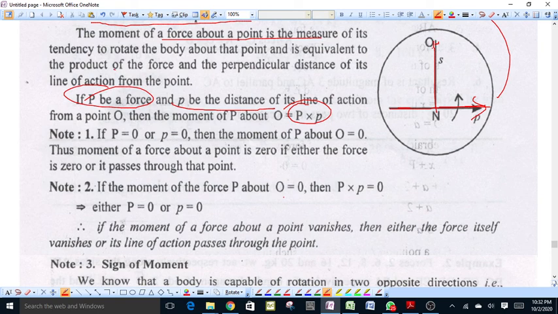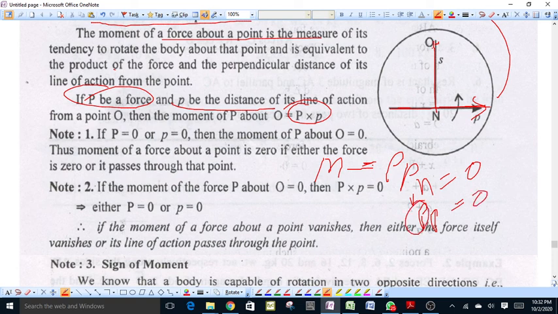The moment is denoted by M, and M will be equal to capital P into small p. If the moment of force is equal to 0, that is, M equals 0, it means P into small p is equal to 0. This means either the magnitude of force is equal to 0 or the perpendicular distance is equal to 0.